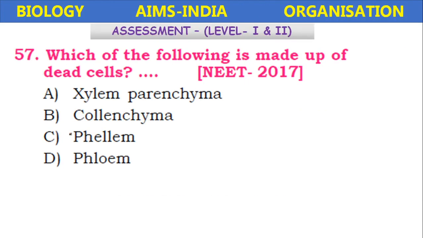Which of the following is made up of dead cells? The questions in the end, we are coming across the neat questions which appeared recently. Which of the following is made up of the dead cells? Xylem parenchyma, collenchyma, phloem, bark. It is the bark. Okay, it is made up of dead tissue. Xylem parenchyma is living. Collenchyma is also living. Phloem is also living.